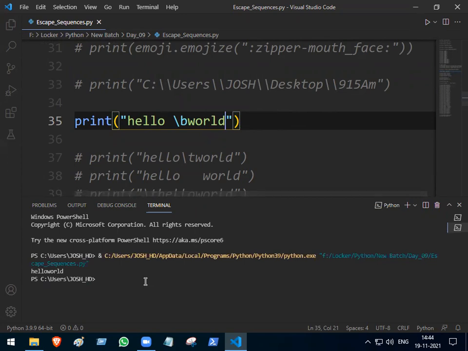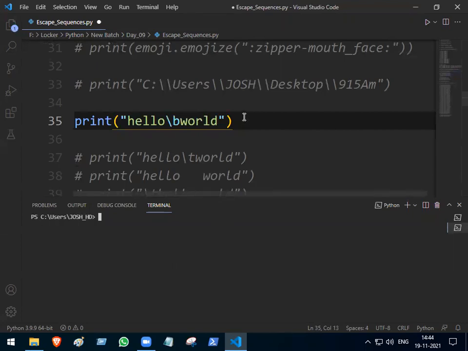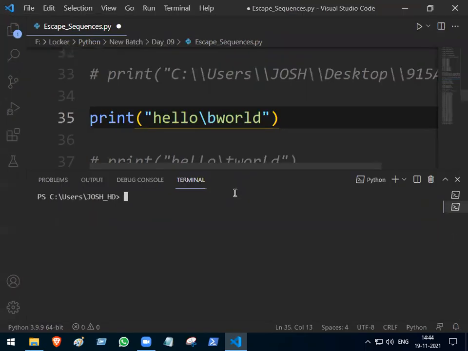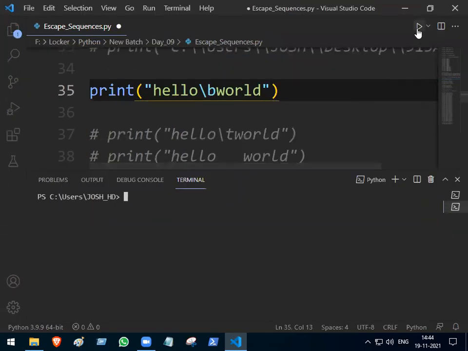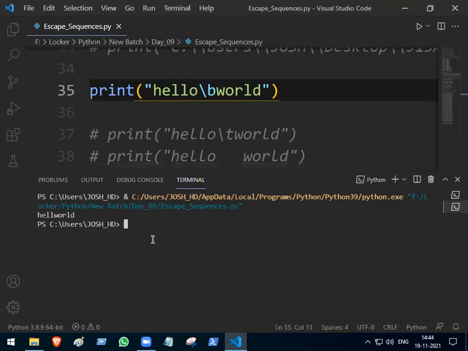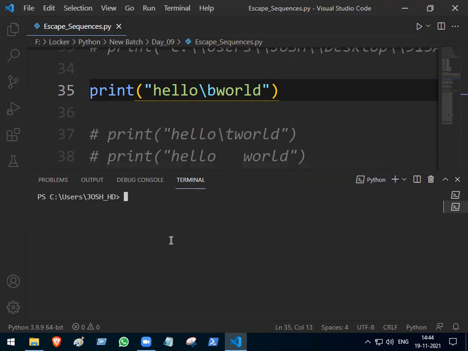So run the code now. Are you getting the space? Now suppose if I write like this, what do you think the answer is? Shall I increase the font size? Okay. What's the answer now? Hello world. What happened here? O got deleted. Means something else also try to understand once here.